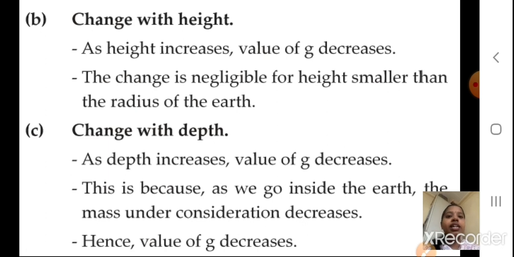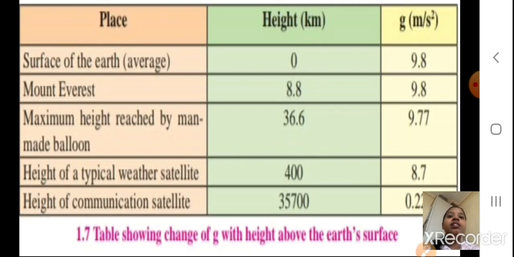Yes, now the next topic we are doing is the table. You can see here, the place is given, height is given, and how the g value is changing is given. Okay, first one you can see, surface of the earth, average. 0 is the height at the surface, and the value is 9.8. Okay, Mount Everest, the height is 8.8 kilometers. So g value we always take it as again 9.8.